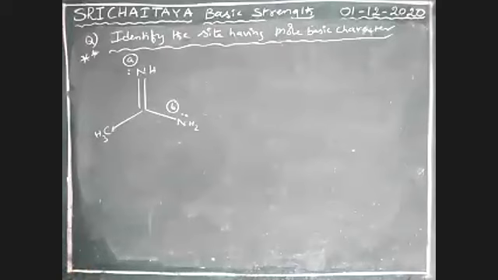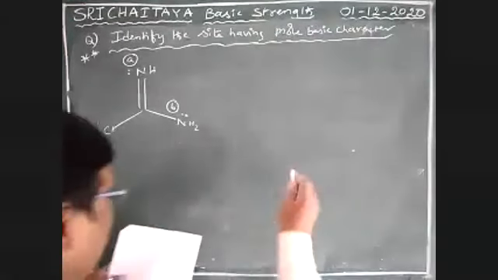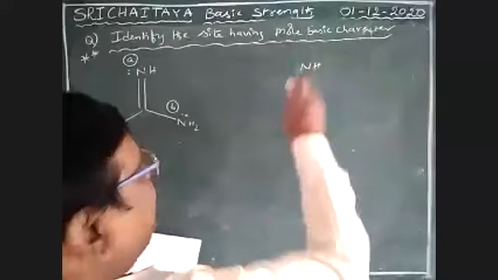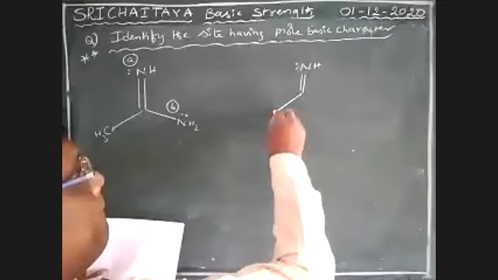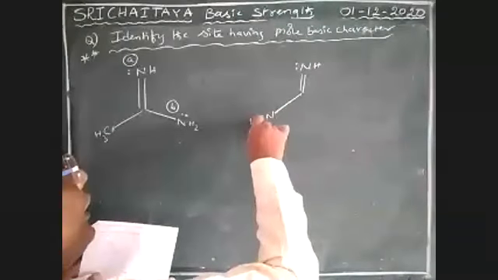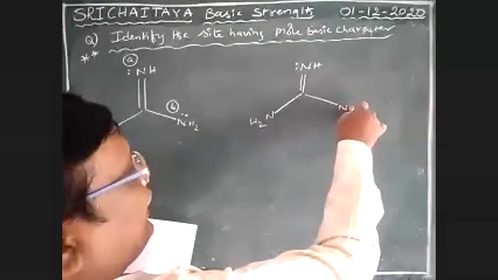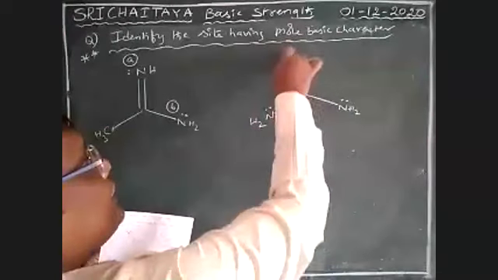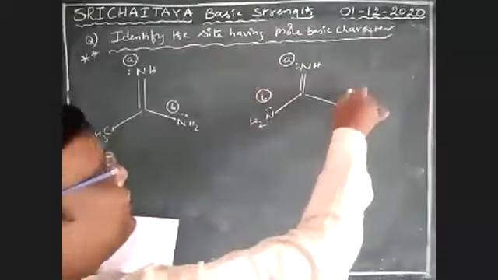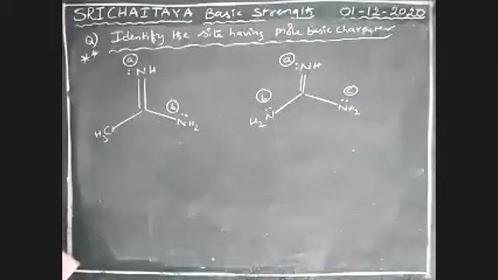It is the first one. Next, one more example. NH double bond, lone pair is there. It is NH2, two lone pairs are there. This is A site, this is B site, this is C site. Among A, B, C, which one is more basic? Tell me, boys.